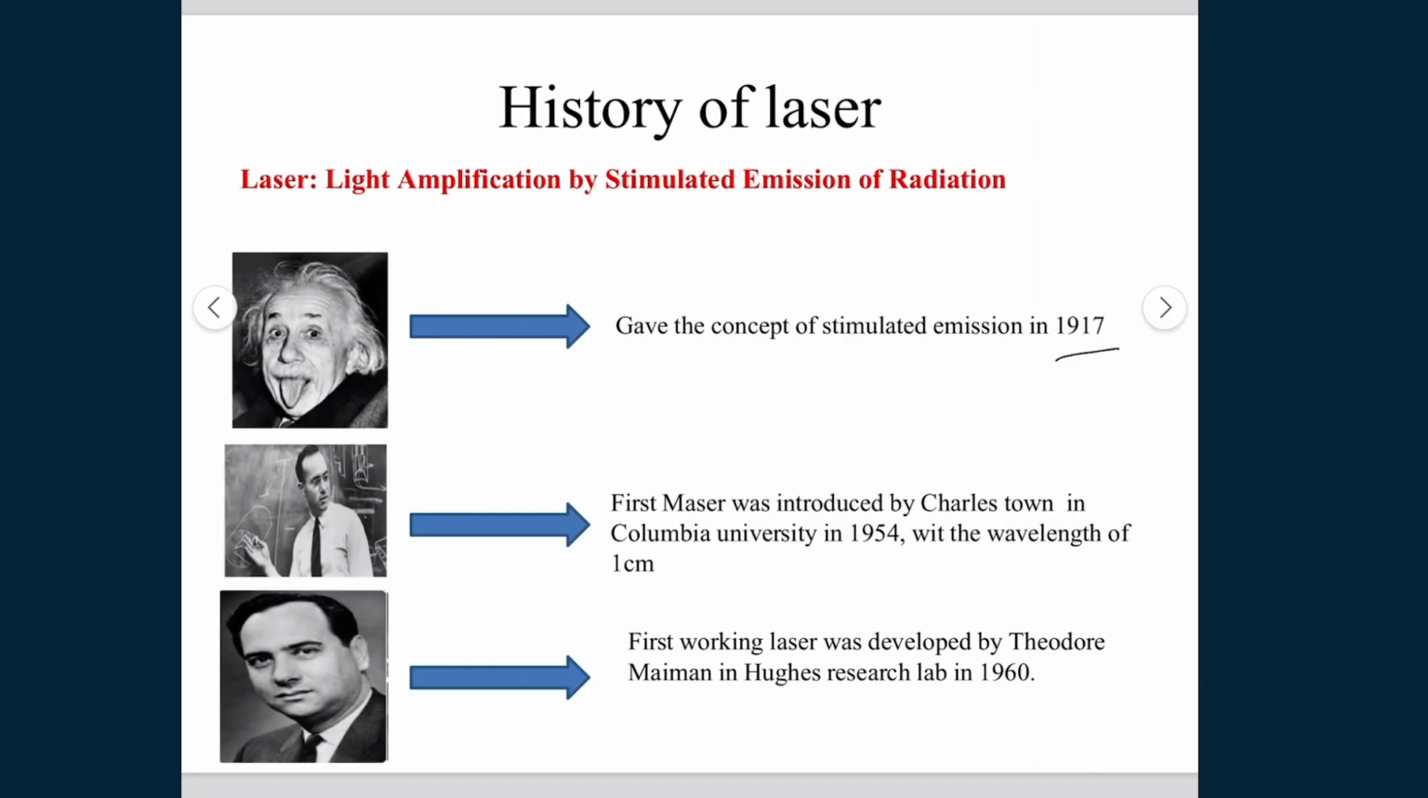Laser is light amplification by stimulated emission of radiation, and Einstein was the first man who gave the concept of stimulated emission in 1917. Then the first maser was introduced by Charles Townes, working at Columbia University in 1954. A maser is microwave amplification by stimulated emission of radiation, so it has a wavelength of about 1 centimeter. Then the first working laser in the visible range was discovered by Theodore Maiman at Hughes Research Lab in 1960.